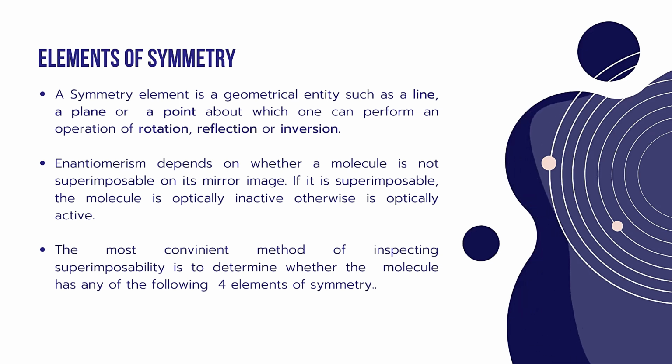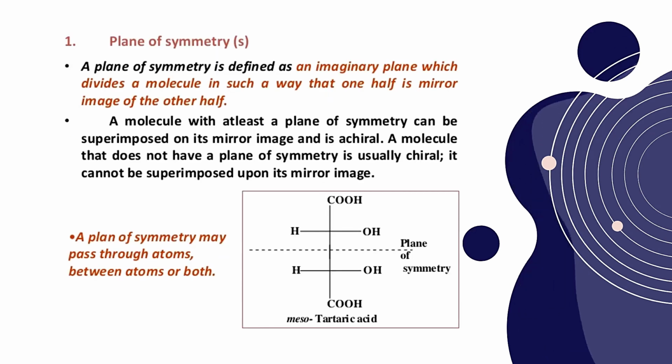So the most convenient method of inspecting superimposability is to determine whether the molecule has any of the following four elements of symmetry. Among these, the first one is called plane of symmetry, which is represented by S. Plane of symmetry is defined as an imaginary plane which divides a molecule in such a way that one half is the mirror image of the other half.